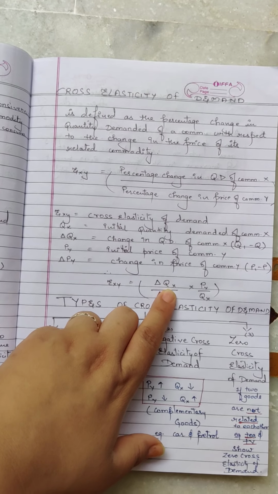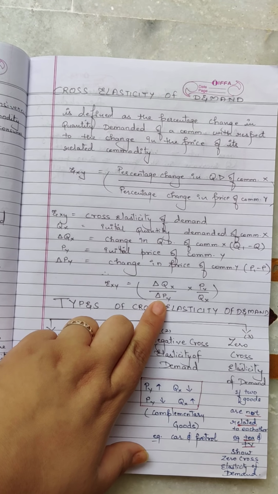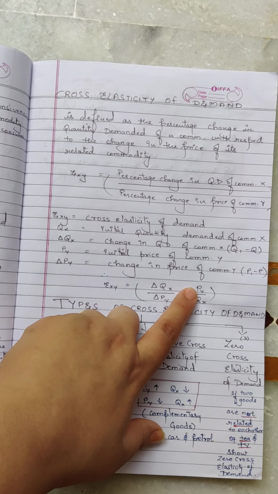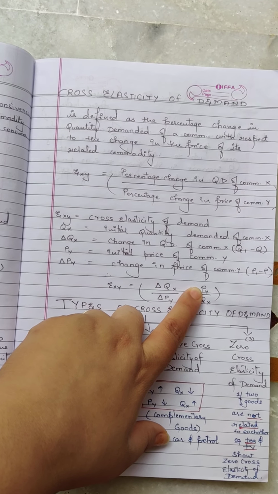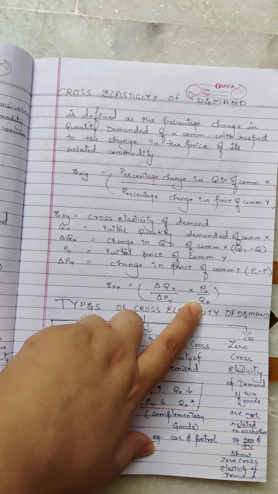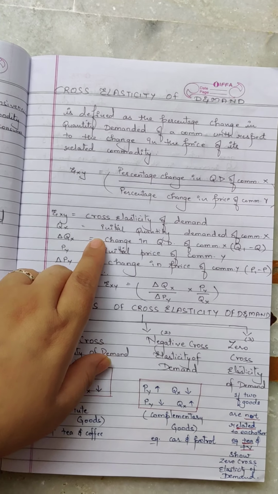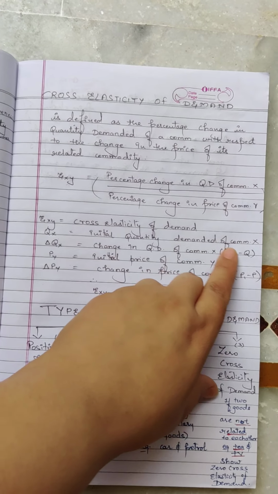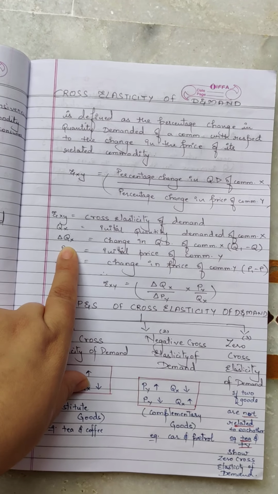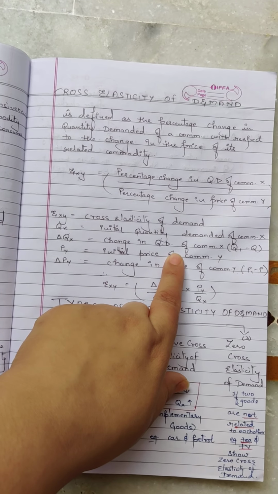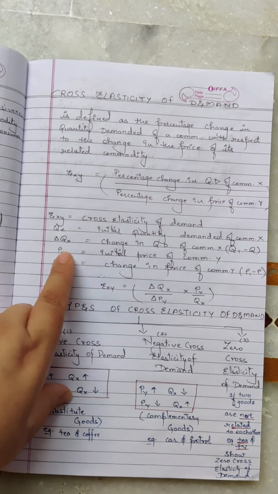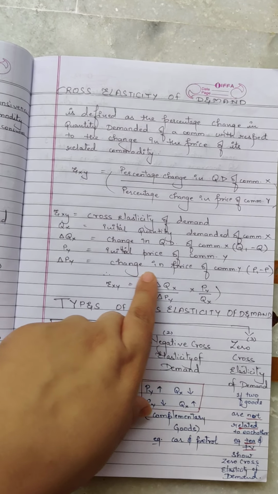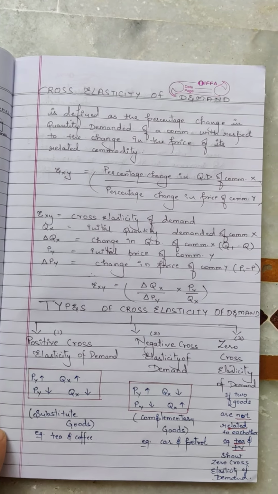So change in quantity demanded for commodity X upon change in price of commodity Y into original or initial price of Y upon initial quantity of X. So that is what I have written, the full forms here. QX is the initial quantity demanded of commodity X. Delta Q is change in quantity demanded of commodity X. PY is the initial price of commodity Y, and delta PY is the change in price of commodity Y.